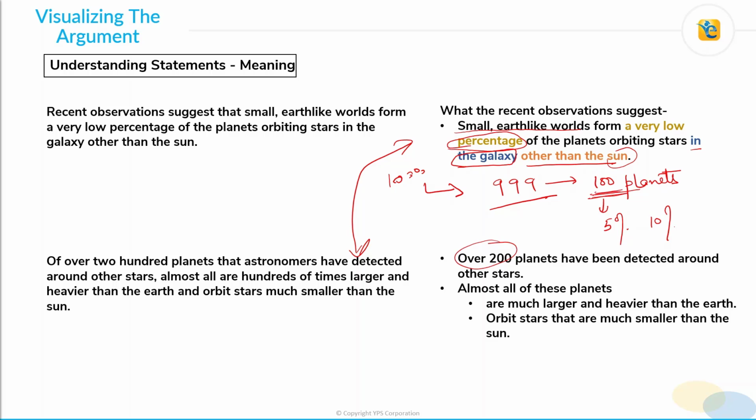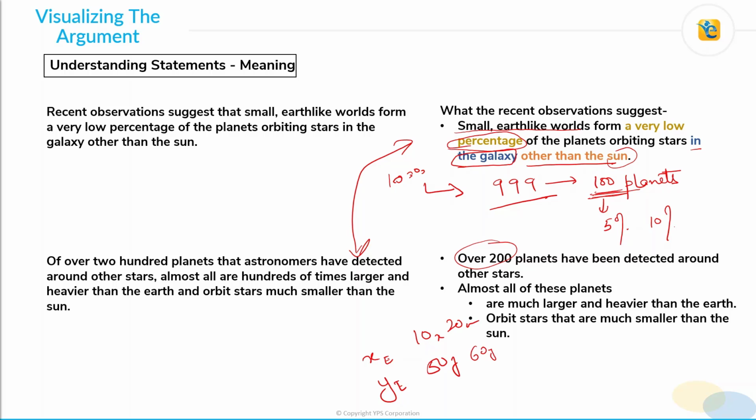So if, let's say, Earth's diameter is x, then the diameter of other planets is 10x or 20x and so on, and they are heavier than Earth. So if Earth's mass is y, then the other planets have, let's say, 50y, 60y, and so on. So they are much larger and heavier than the Earth, and they orbit stars that are much smaller than the sun.